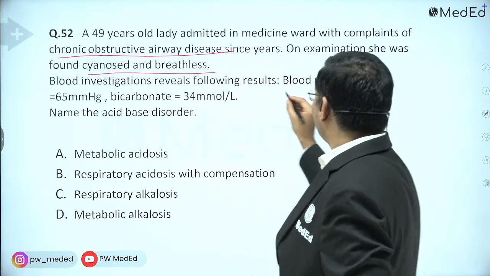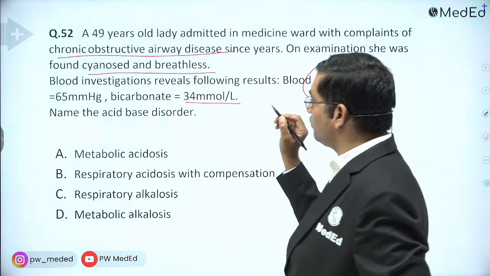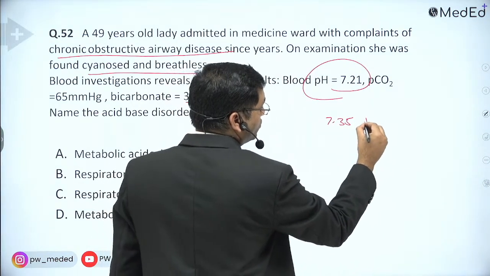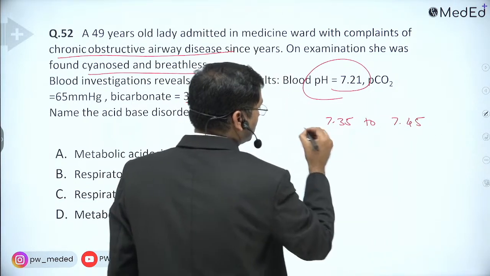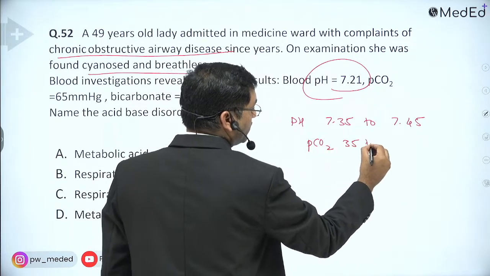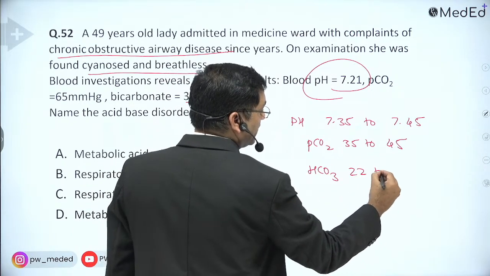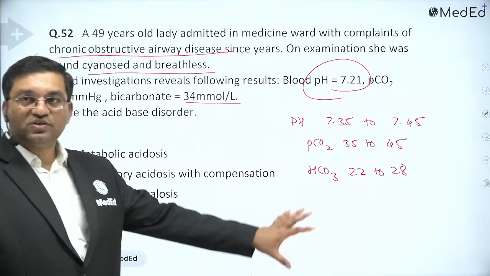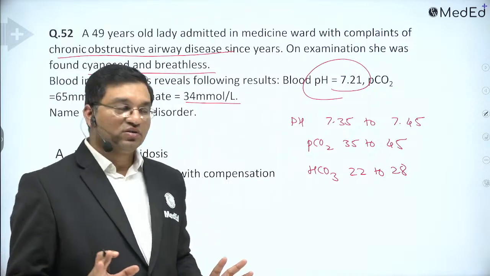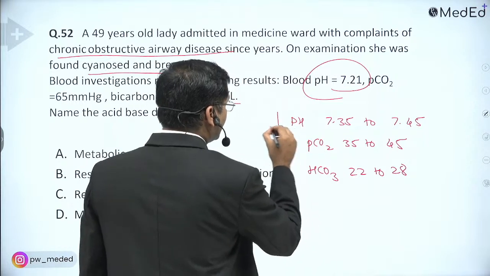Blood investigation reveals pH 7.21, PCO2 65, and bicarbonate 34. Normal pH is 7.35 to 7.45, normal PCO2 is 35 to 45, and normal bicarbonate level is 22 to 28 millimole per liter. Just think about whether it is metabolic acidosis or alkalosis. Tomorrow we will discuss it in detail. If pH decreases, it is acidosis.